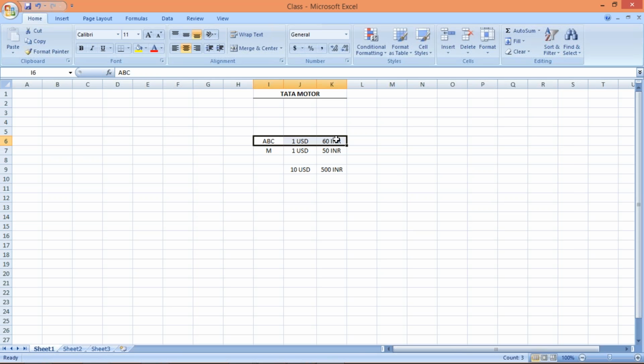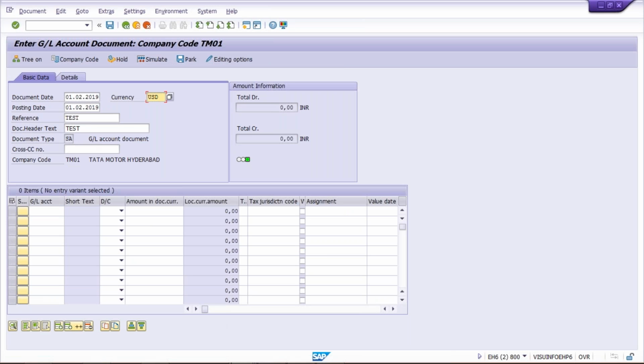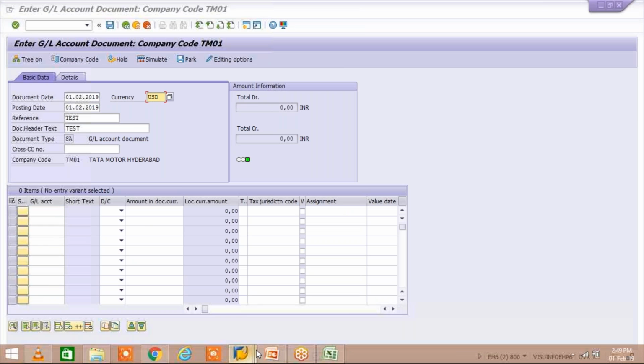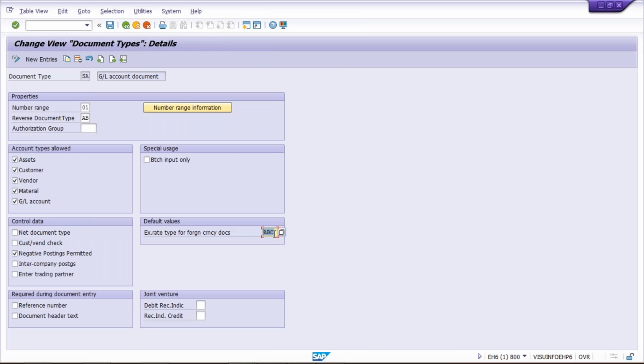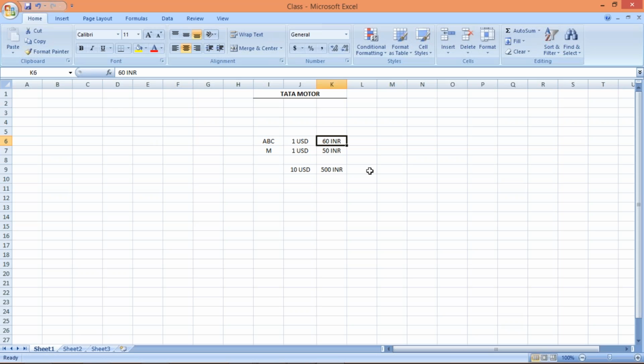Why? Because whenever you post a transaction, the system checks the document type, and against that document type, the system also checks the exchange rate type. Let's suppose the exchange rate type is ABC, and against ABC you have specified a different rate. Whichever rate we have specified against ABC, only that rate will be considered by the system. So this is also another control by document type.